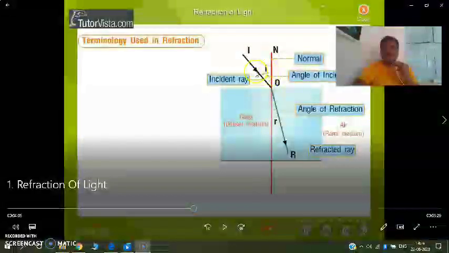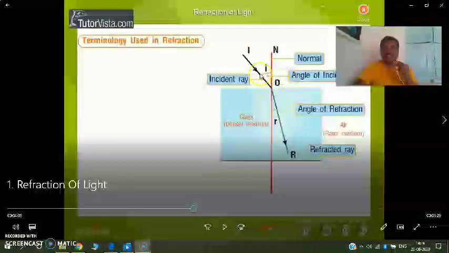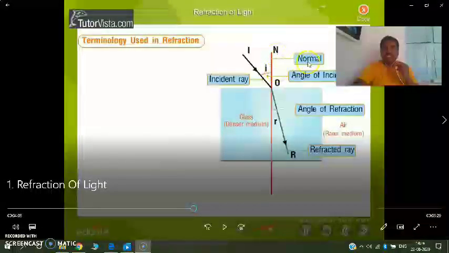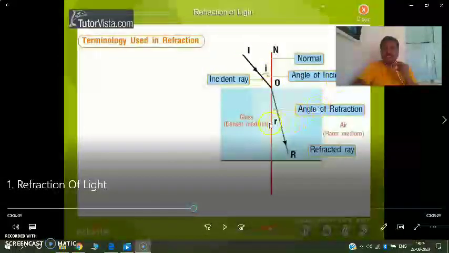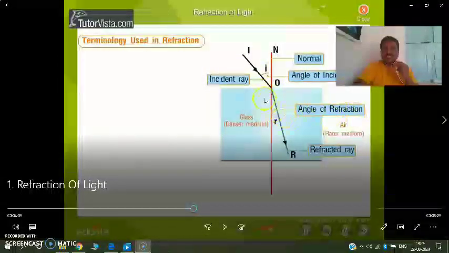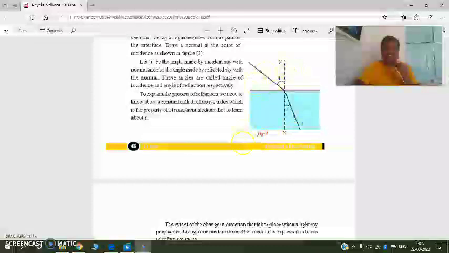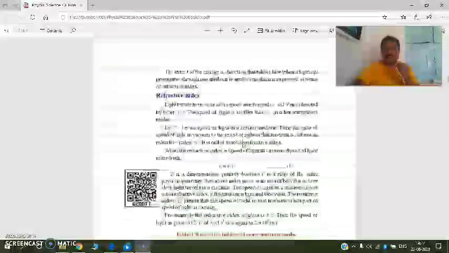Now look at the picture and find out the denoted symbols. ON means normal, small i means angle of incidence, small r means angle of refraction, capital I means incident ray, capital R means refracted ray. Now you understand Figure 3 in your textbook, page number 44.